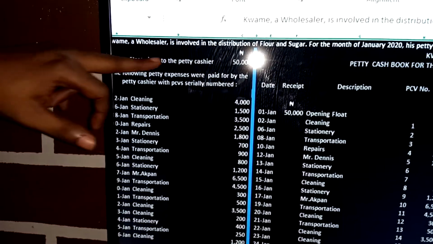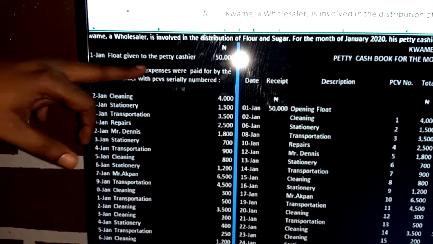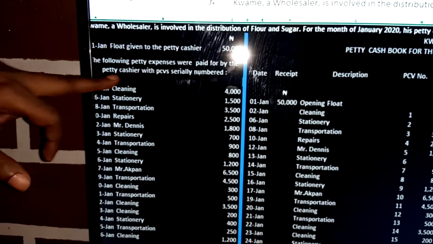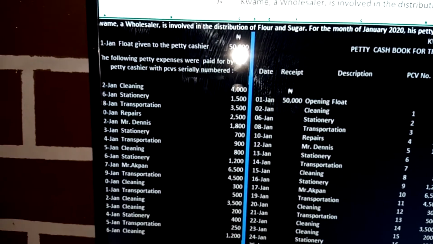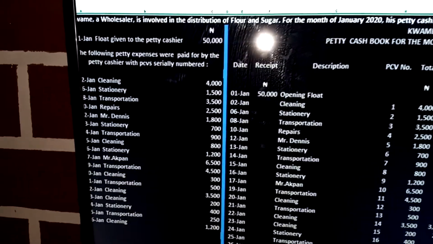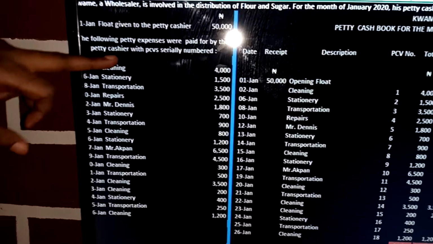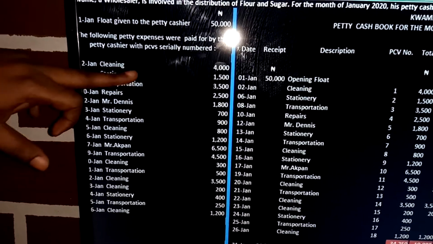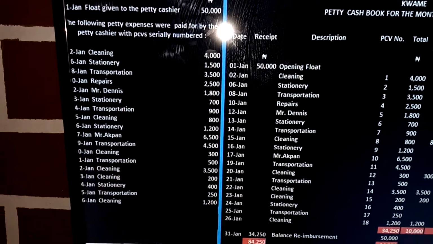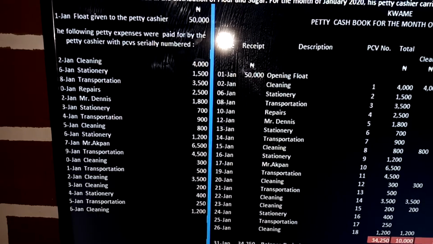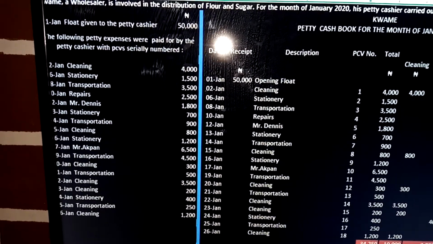1st of January, float given to the petty cashier, 50,000. Now, the following petty expenses were paid for by the petty cashier with the PCVs serially numbered. So we can just conclude that the PCV is serial number from 2nd January. You can have PCV 1, PCV 2, PCV 3, 4, 5, 6, 7, 8, 9, 10, like that, based on the information given that it is serial number. In some questions, they will give you the PCV number. Just pick it and then fill it there.